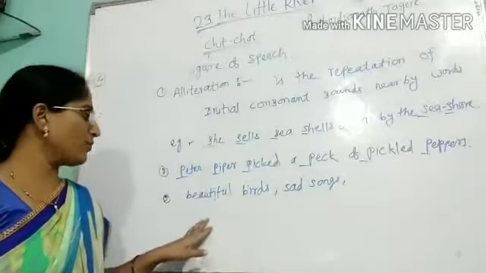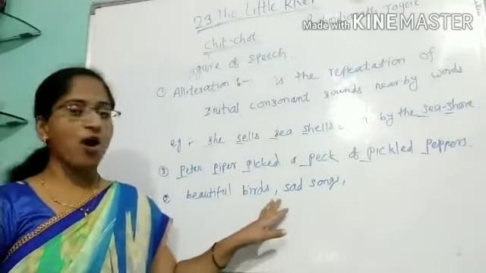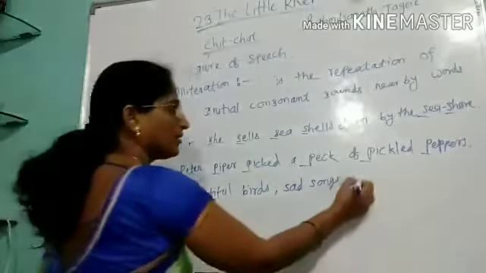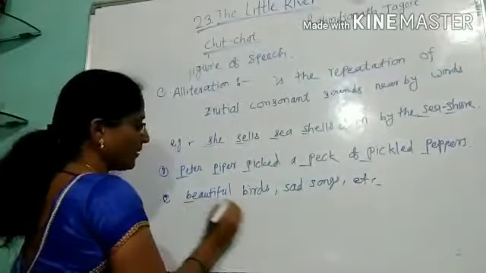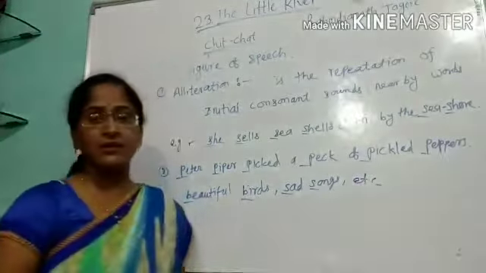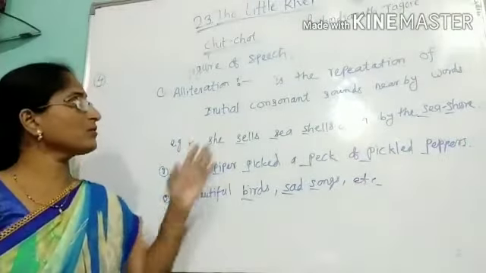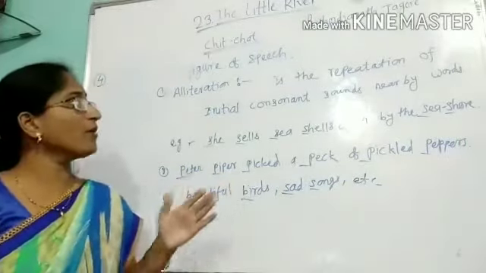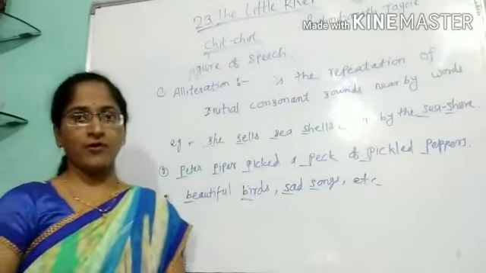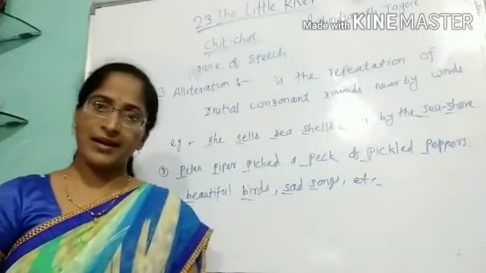And from our poem we have: a beautiful bird, sad songs, and so on. We have B, B, S, S. This is the repetition of the sound. Means alliteration is the repetition of the initial consonant sound of nearby words in our sentence.